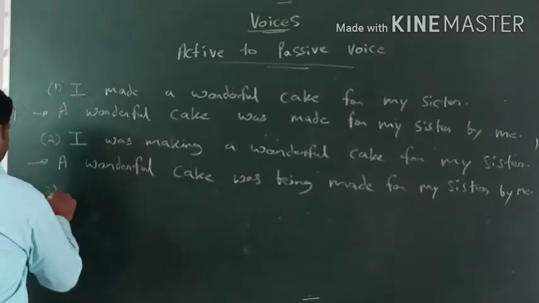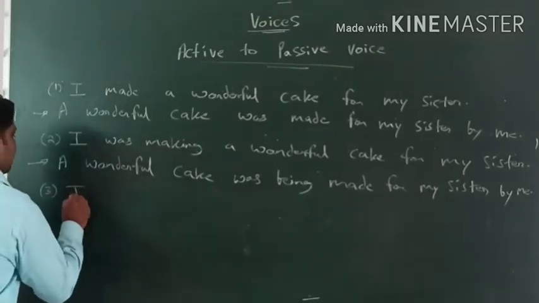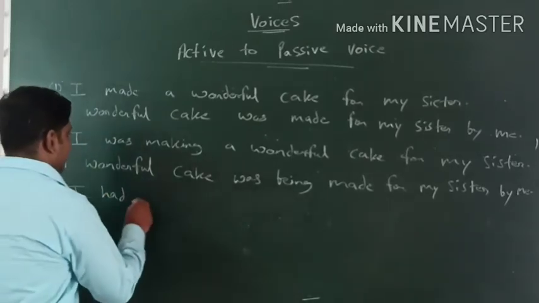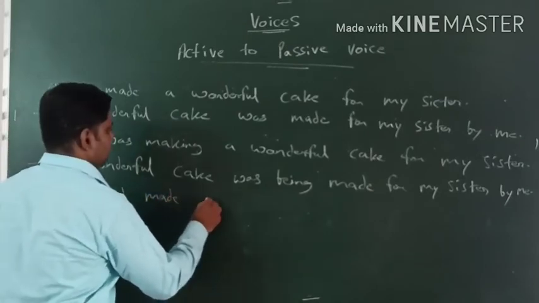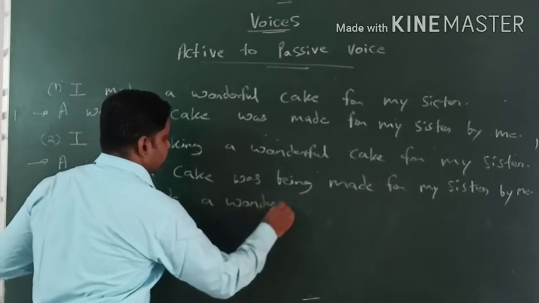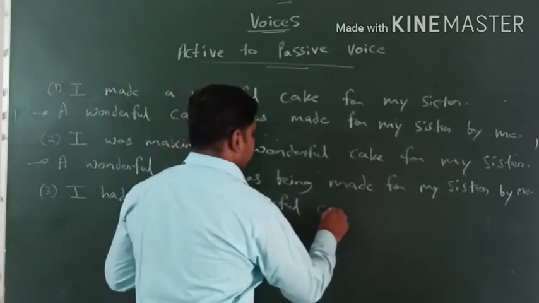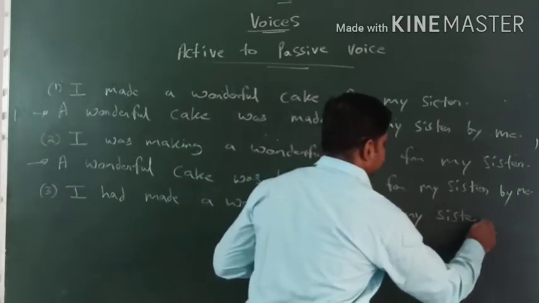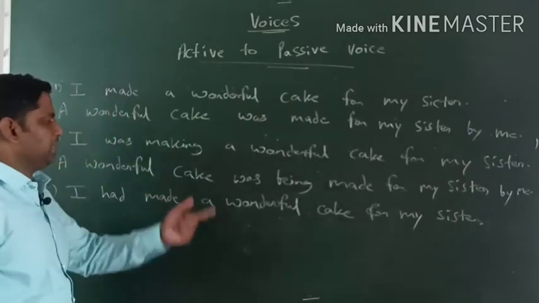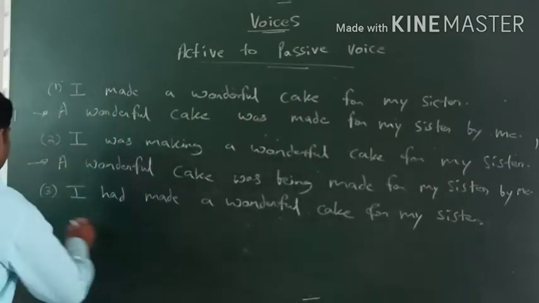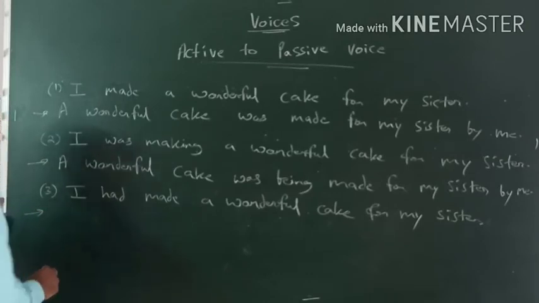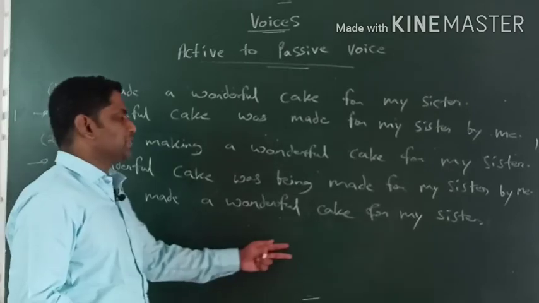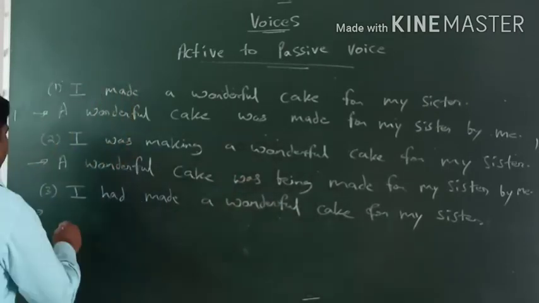So let's check how we deal with the past perfect tense. I had, we take the helping verb had. Okay, so I had made a wonderful cake for my sister. So this is the example I have written. How do we deal with it in passive voice? What would be the formula in passive voice? Object plus had plus been plus V3 plus by plus subject. Okay, so this is what we have to do.